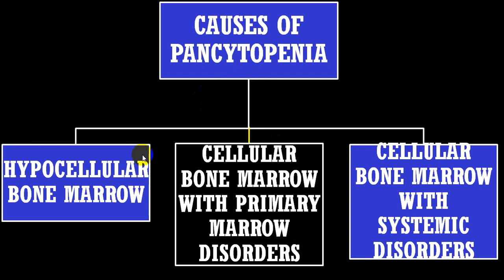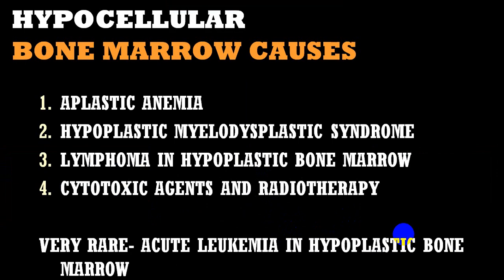So we call hypocellular bone marrow, cellular bone marrow with primary bone marrow failure, and cellular bone marrow with systemic disorders. So these are systemic disease producing damage to the bone marrow. This is defect in a bone marrow itself, and here there is a hypocellular bone marrow, while here there is a normal or hypercellular bone marrow with primary defect in a bone marrow, and this is systemic causes producing effect on the bone marrow.